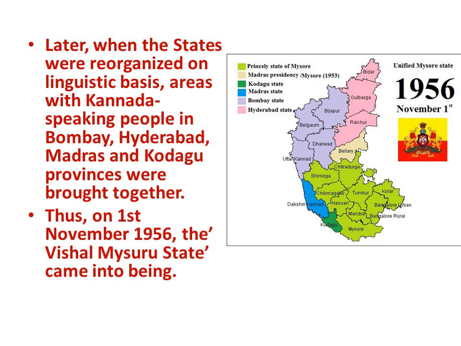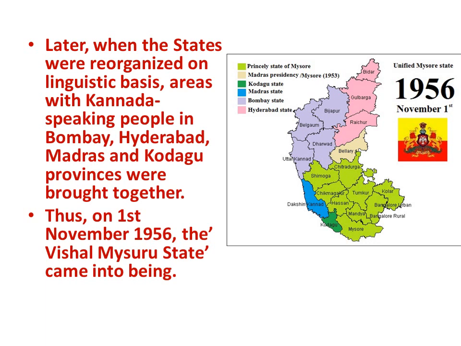At the time of independence in 1947, India consisted of 571 disjointed princely states that were merged together to form 27 states. Means in India there were about 571 states which were ruled by different princes and kings.